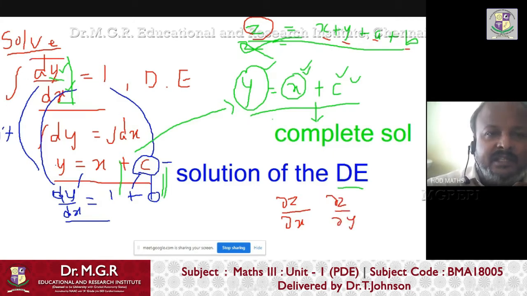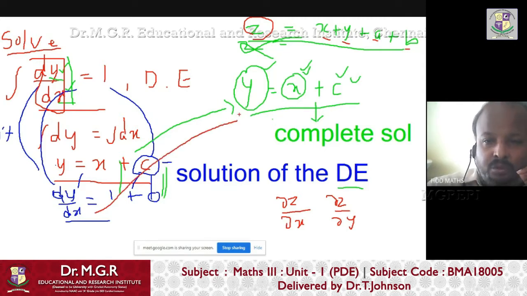So if I write dy by dx, it is ordinary. But now we take z as the dependent variable, x and y as independent variables, and dou z by dou x, dou z by dou y are partial derivatives. But the definition is the same for an ordinary differential equation as for a partial differential equation, right? So whenever there is a solution like y equals x plus c, or z equals x plus y plus a plus b, right? By integrating a differential equation,